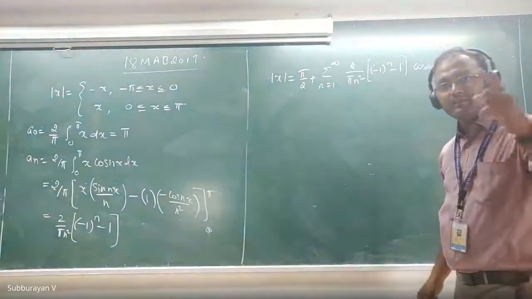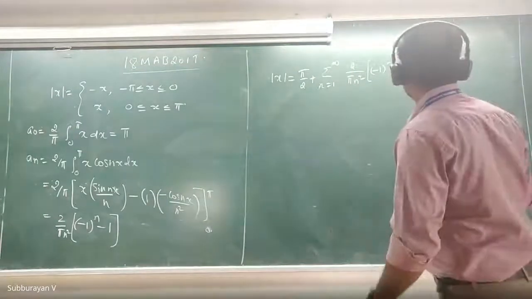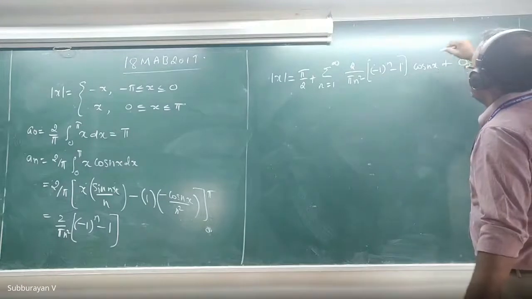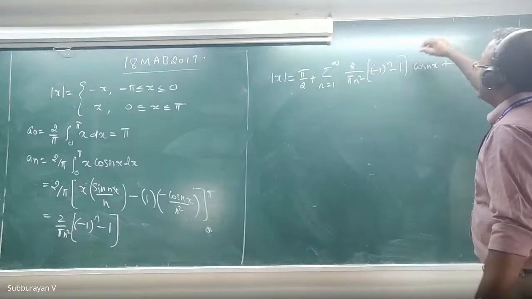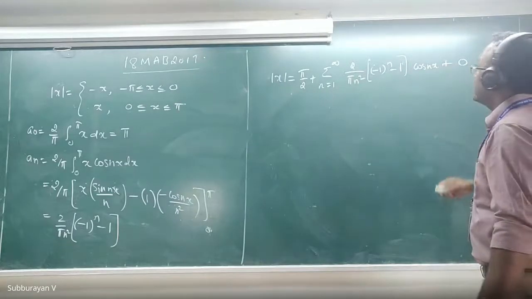Okay, see, we have to deduce the series. What is the series? 1 by 1 square plus 1 by 3 square plus 1 by 5 square and so on. That means you have to choose an appropriate value for x. If I substitute that value here, it gives the series 1 by 1 square plus 1 by 3 square plus 1 by 5 square and so on.